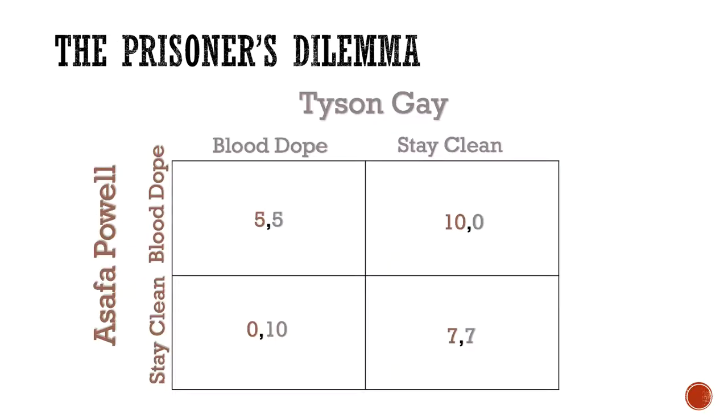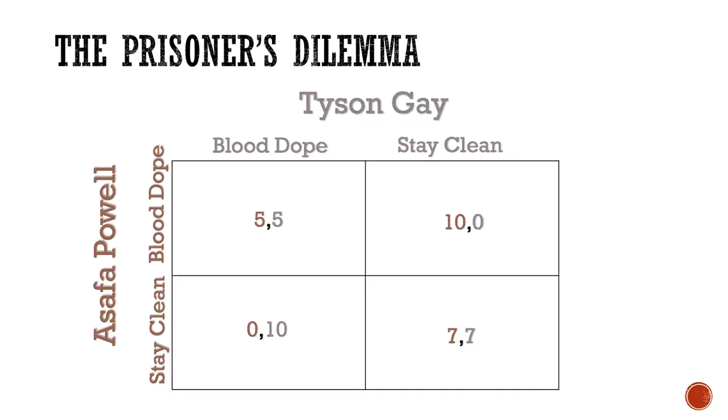Asafa Powell and Tyson Gay's preferences over doping and staying clean are represented by this normal form game. This is a static game where two players, Powell and Gay, each have two actions available to choose from: dope and stay clean. The columns reflect Gay's actions and rows reflect Powell's. Both players choose their actions simultaneously, and each of their payoffs is determined by the combination of actions chosen by the players. For example, if Powell chooses to blood dope and Gay chooses to stay clean, Powell receives a payoff of 10 and Gay receives a payoff of 0.